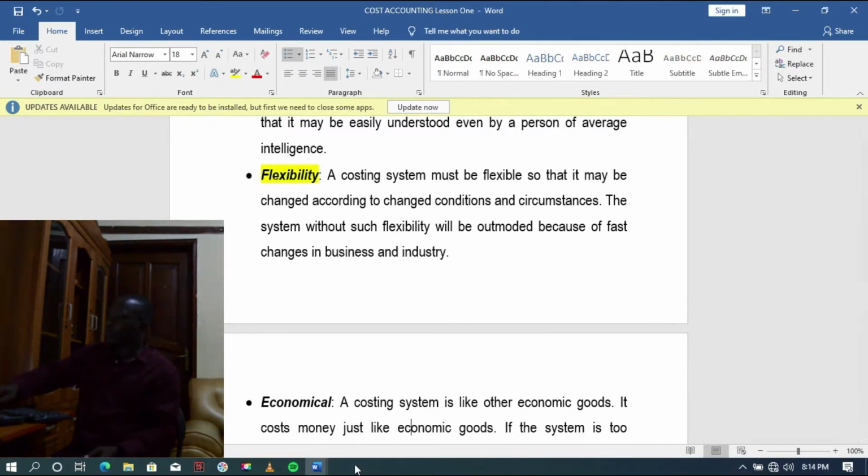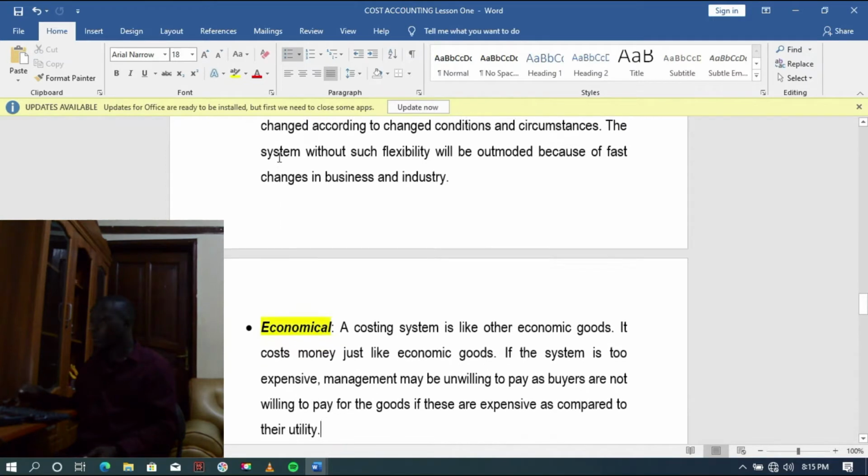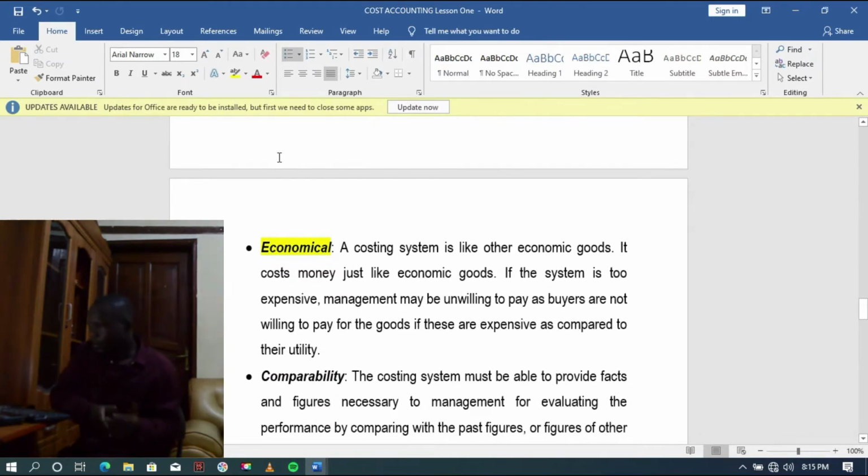Then another feature, economical. When you are designing a costing system, because you know that the objective of the firm is to maximize profits, we must look at how much we incur to generate that system or to operate that system, because it must be as low as possible. The cost of operating and developing that system must be as low as possible for the firm to be able to maximize its